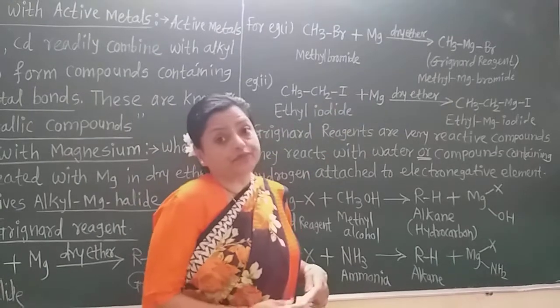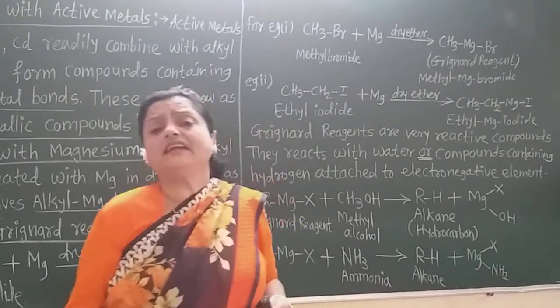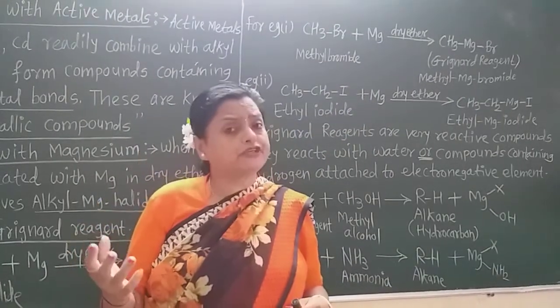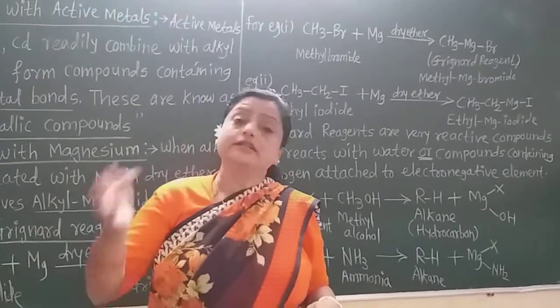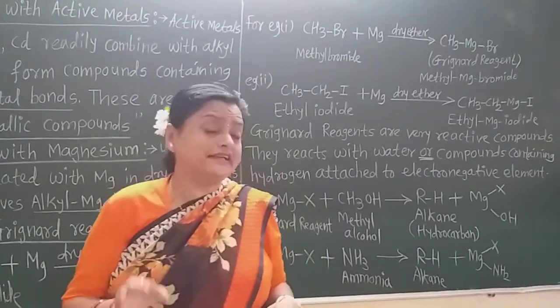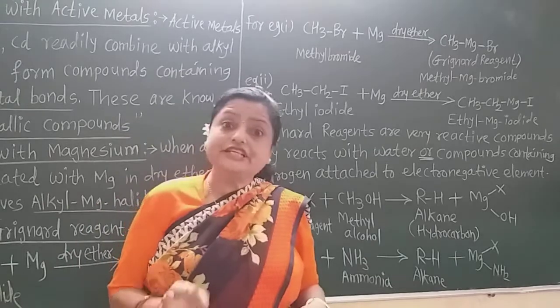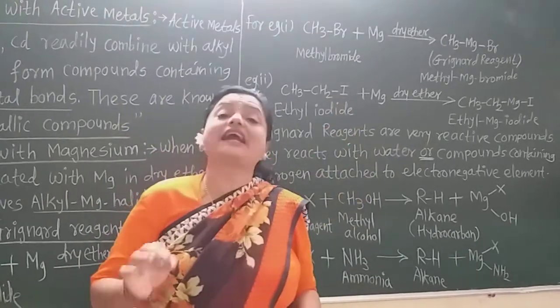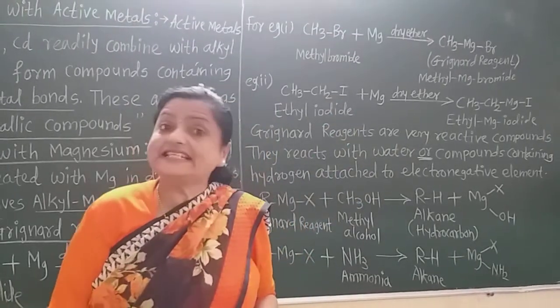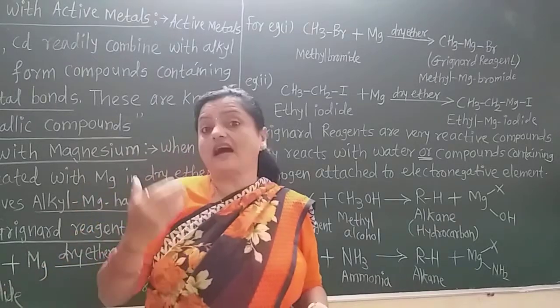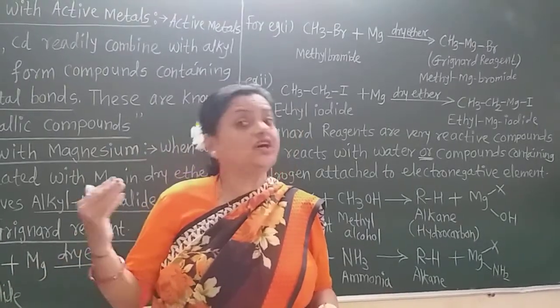Wherever we use the Grignard reagent for the preparation of other compounds, the Grignard reagent is always dissolved in dry ether. That means dry ether solvent is very necessary whenever Grignard reagents are in the reactions.